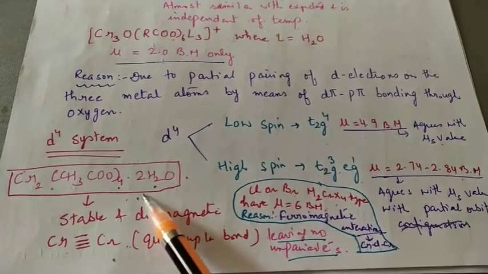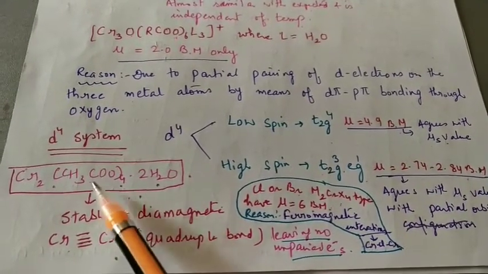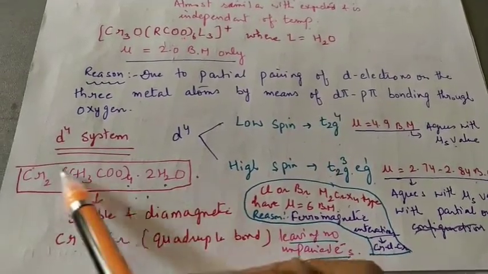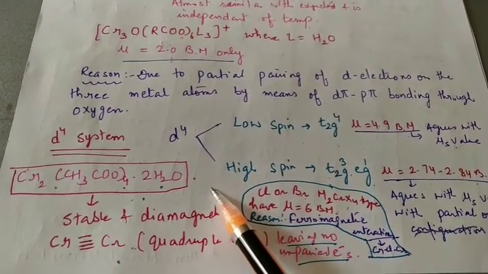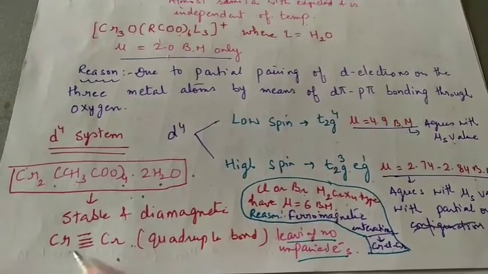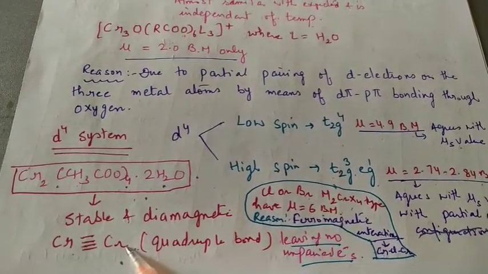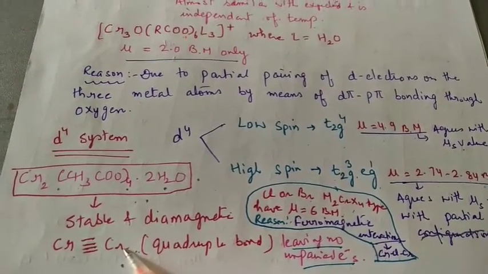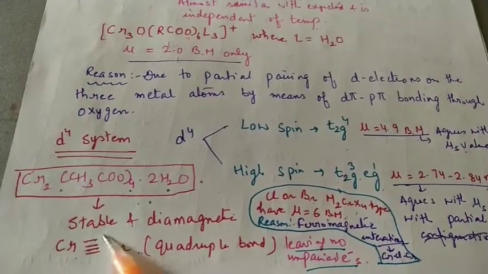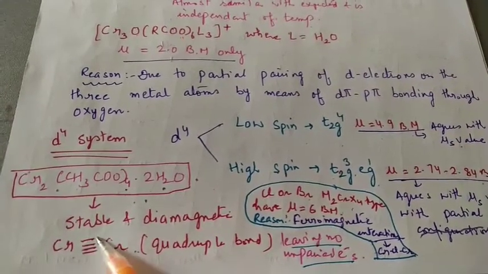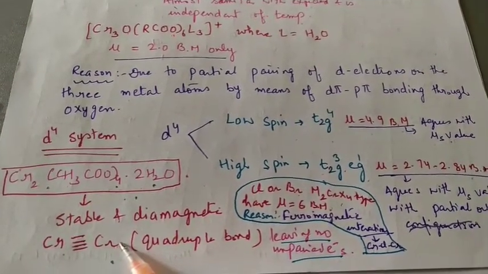Now, interestingly, this is the acetate complex. This complex is very stable and diamagnetic. And the interesting thing here is that there is a quadruple bond between the chromium and chromium. So due to this quadruple bond, no unpaired electron is there and this complex is diamagnetic.